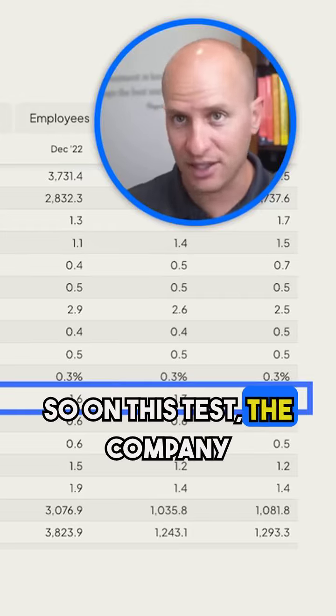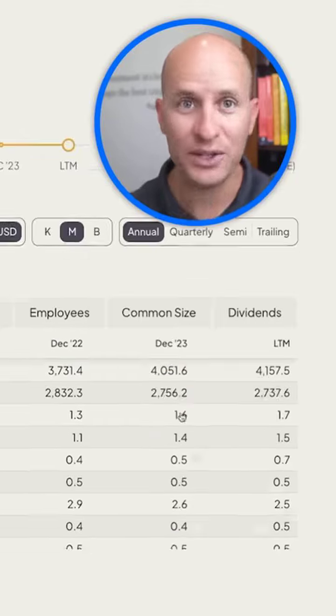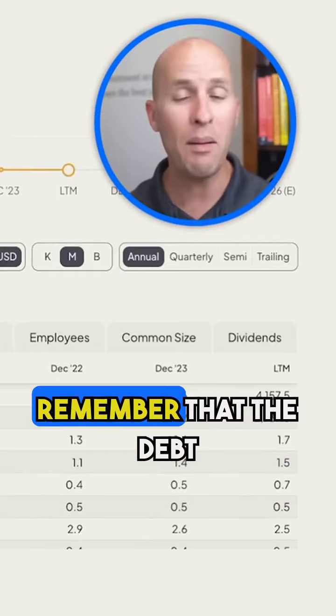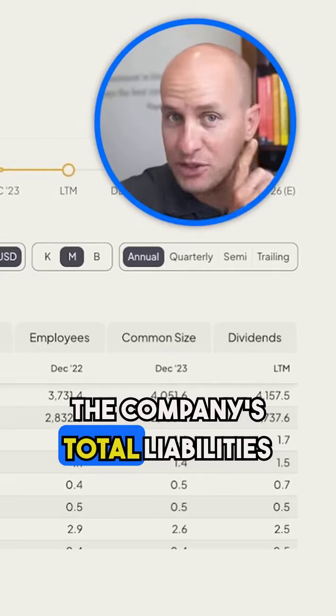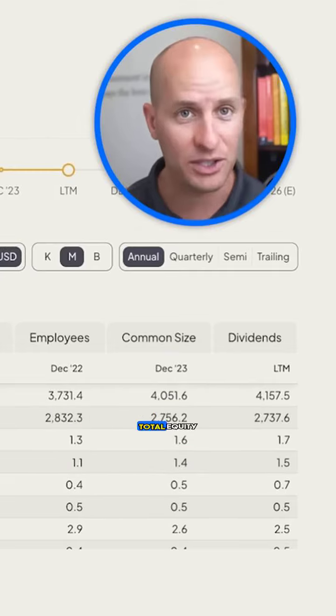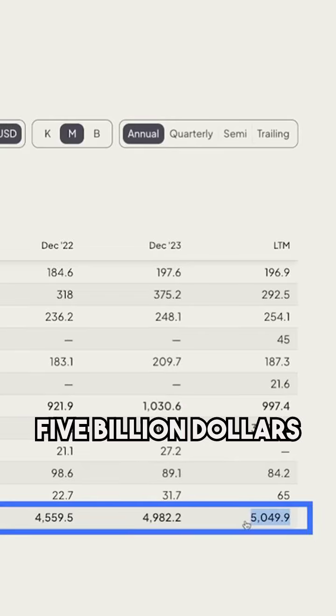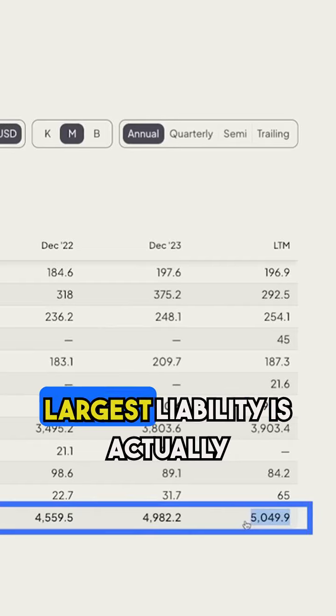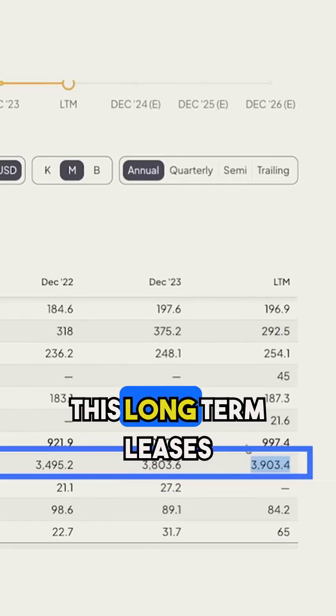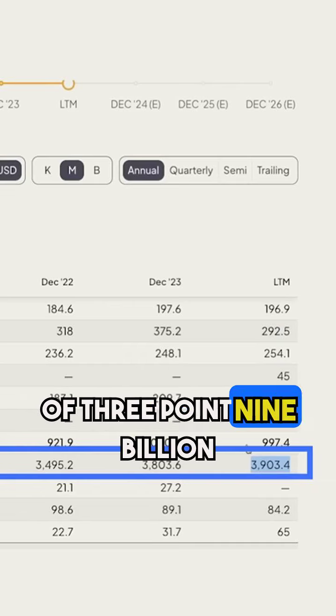So on this test, the company fails. However, this is where some nuance needs to be applied. Remember that the debt to equity ratio takes the company's total liabilities and divides by the company's total equity. If we look at the company's total liabilities, they're $5 billion. However, the company's largest liability is actually this, long-term leases of $3.9 billion.